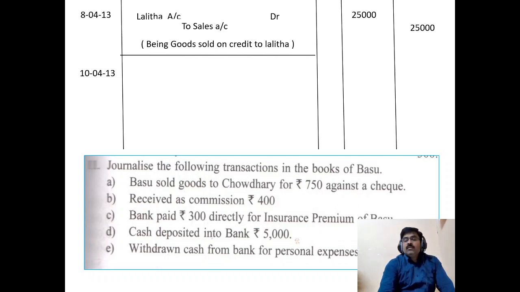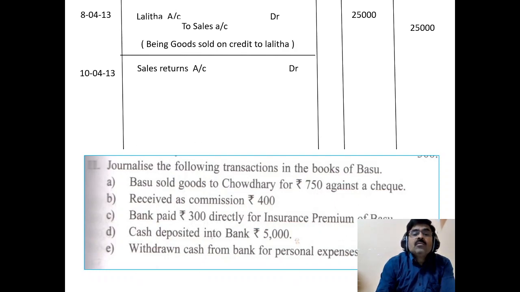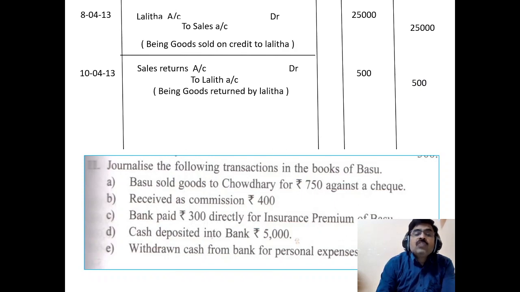Here goods returned by Lalita. So this is called sales returns. Here sales returns account debtor 500. From whom we are receiving it? From Lalita. Okay, so credit the Lalita's account. Narration is being goods returned by Lalita.